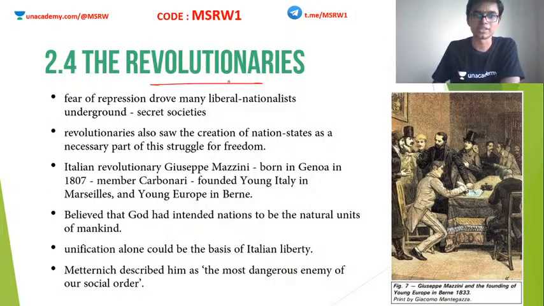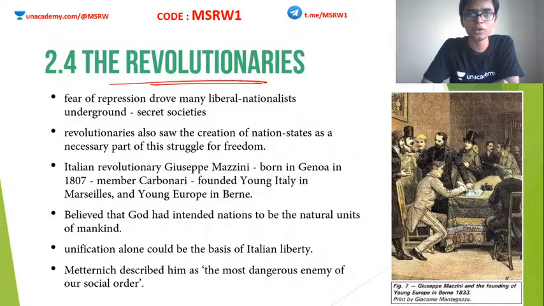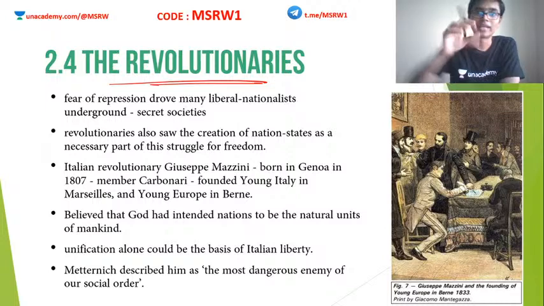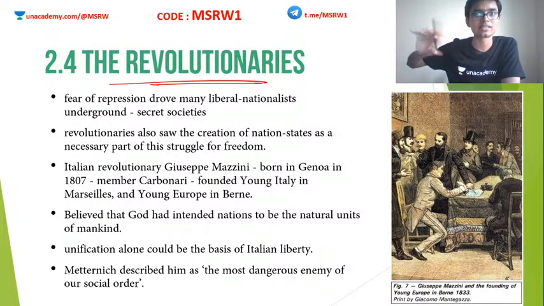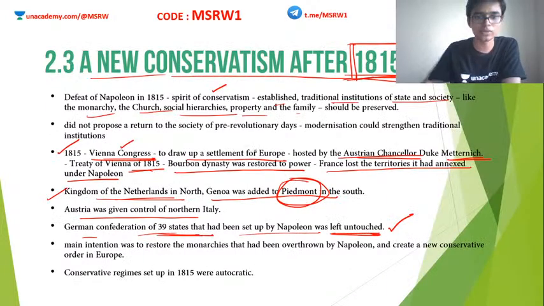Now, I hope you understood what the Vienna Congress did. The Vienna Congress actually gave parts of various countries to various different countries. So if you just look at this again, look, the Kingdom of Netherlands and Belgium was brought together. Genoa was added to Piedmont. Piedmont is Italy. A part of northern Italy was given to Austria.